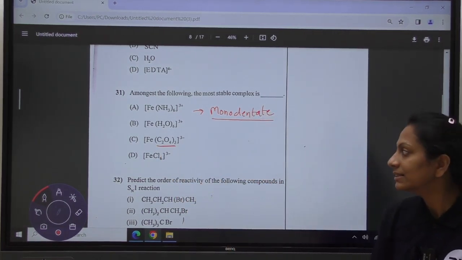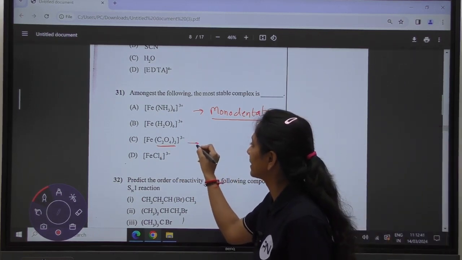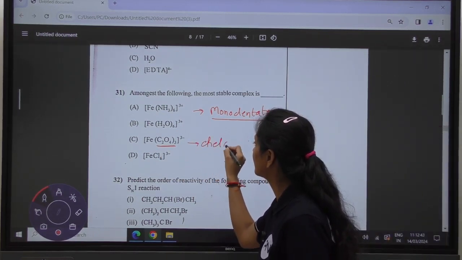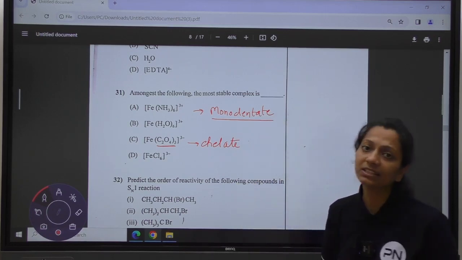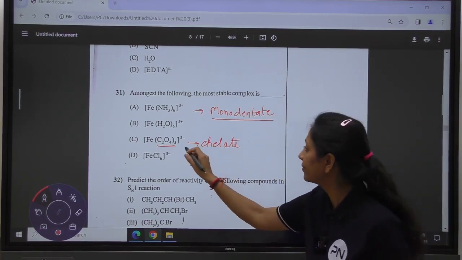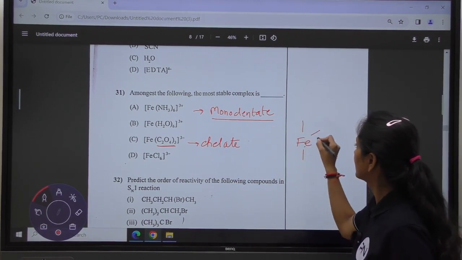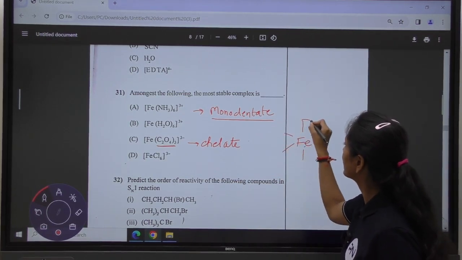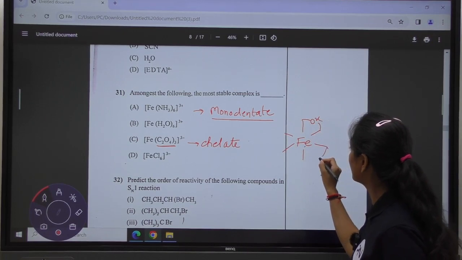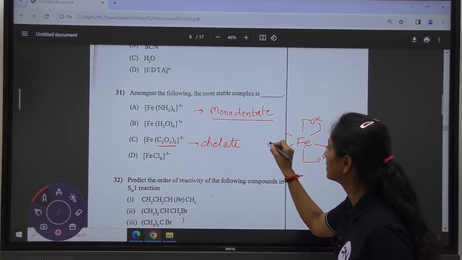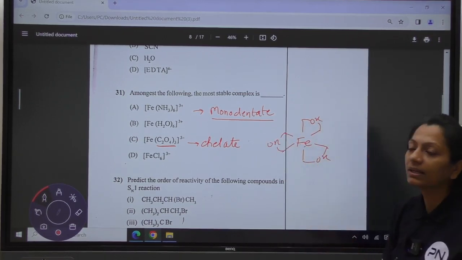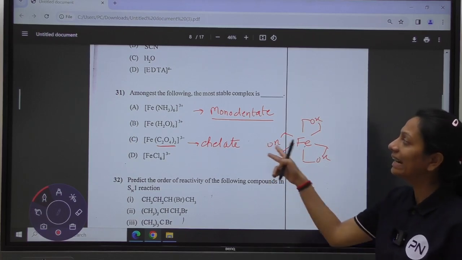C2O4 2-, is the one which has the chelate effect. It can form a ring. In short, if I make the complex diagram, we make it somewhat like this, the oxalate. You can see that it is a bidentate ligand.